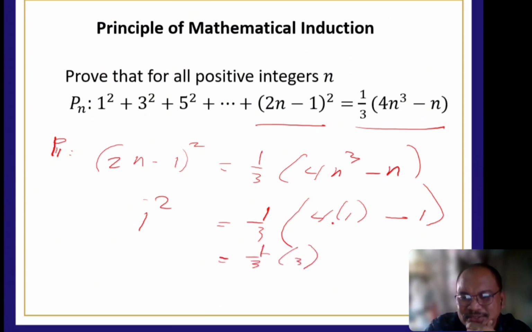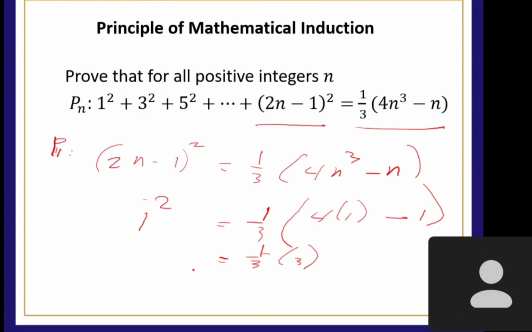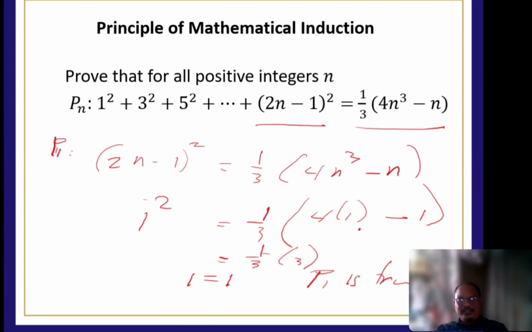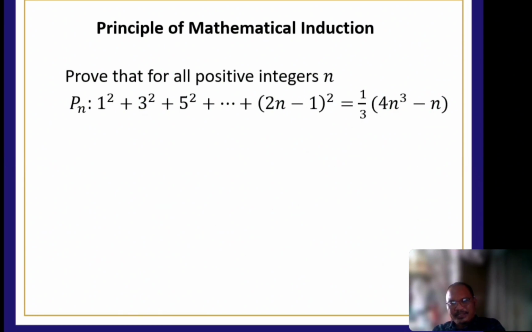Gets? Tama? 4 times 1 is 4 minus 1. 1. So, 1 is equal to 1. Therefore, P sub 1 is true. So, true tayo. So, I don't have any problem for that. So, continue. If P sub 1 is true, then what will happen? Assume that P sub k is also true. Paano siya isusulat?